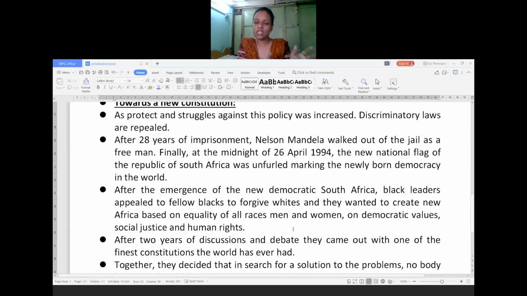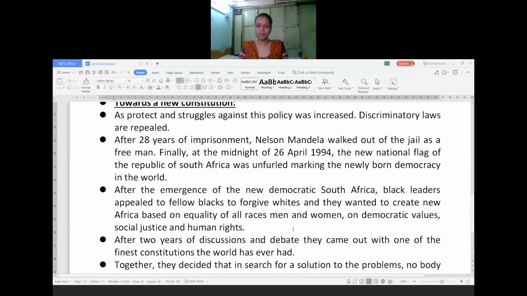A lot of facilities were being given to the white people and only a few facilities were being given to the black, and there was no kind of equality between white and black. So they did not want to have this kind of discrimination in African society. After the emergence of a new democratic South Africa, the black leaders appealed to fellow blacks to forgive the white people for how they had been treated long back.